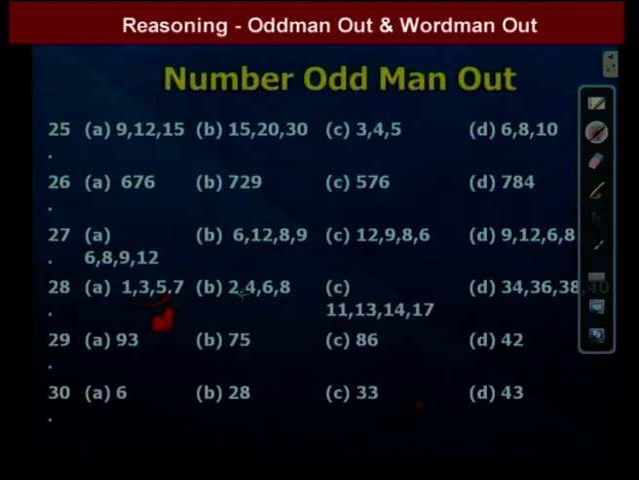Here 2, 4, 6, 8: the difference is 2, 2, 2. The difference is the same, so the given numbers are in AP. Here also the given numbers are in AP, but these numbers are not in AP: 11 plus 2 is 13, 13 plus 1 is 14, 14 plus 3 is 17. That means among the four options, the different one is the third option, because all the others form an AP series, but in C the numbers do not form an AP. So we go to the next question.